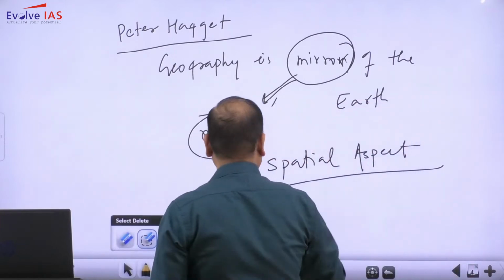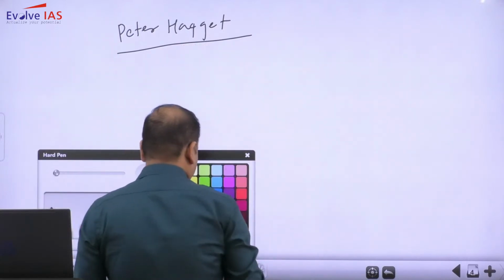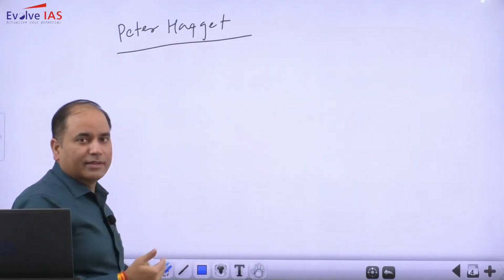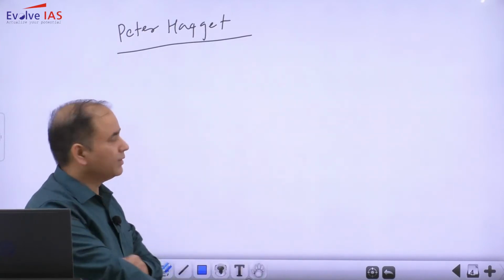Anyway, I will tell you one of the very popular definitions given by Peter Haggett. So how is Peter Haggett defining geography?